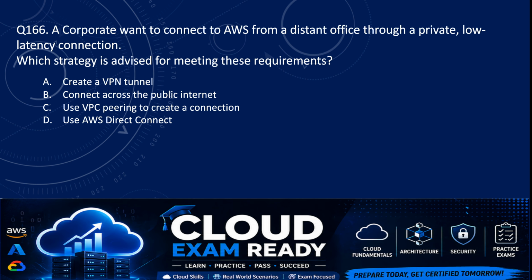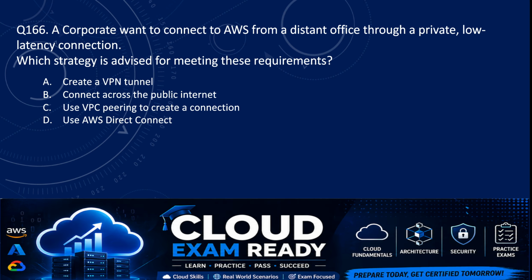Next, question number 166. A corporate wants to connect to AWS from distance office through a private, low latency connection. Which strategy is advised for meeting these requirements? So we have options. Option A, create a VPN tunnel. Option B, connect across the public internet.